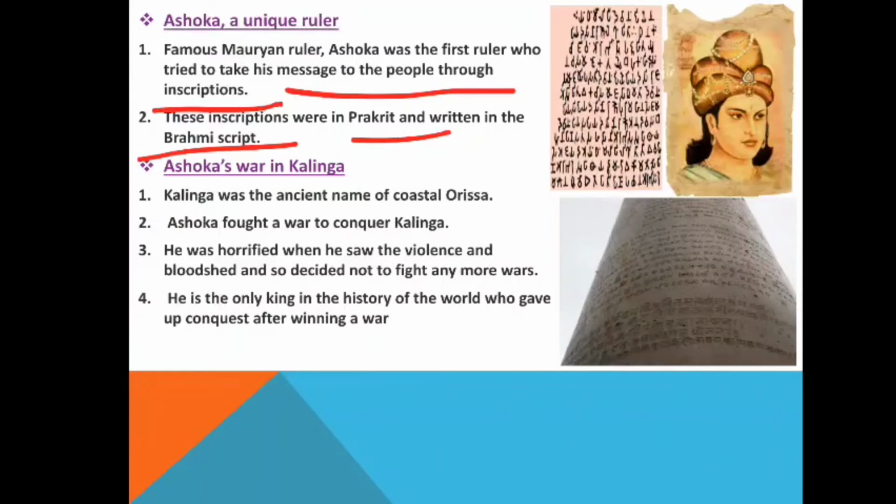Then Ashoka's war in Kalinga. The Kalinga war is known as a turning point in the life of Ashoka. After this war he gave up war because of the massacre it created. Kalinga was the ancient name of coastal Orissa. Ashoka fought a war to conquer Kalinga. He was horrified when he saw the violence and bloodshed, and so decided not to fight any more wars.